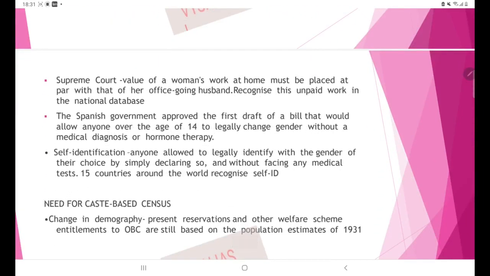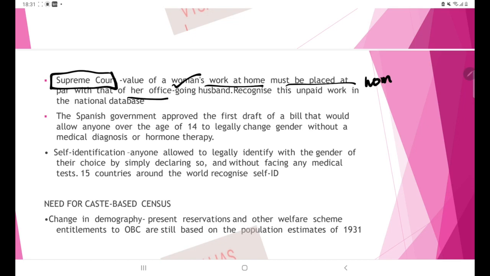So first, recently the Supreme Court has said that the value of a woman's work at home, the job of a homemaker, should be placed at par with her office-going husband. So this is one important declaration, an important acknowledgement from the part of the apex court.